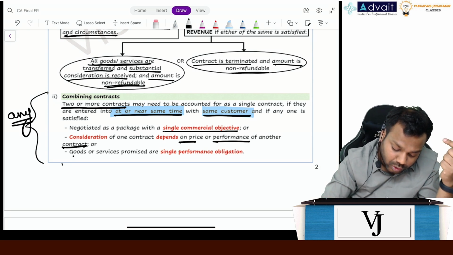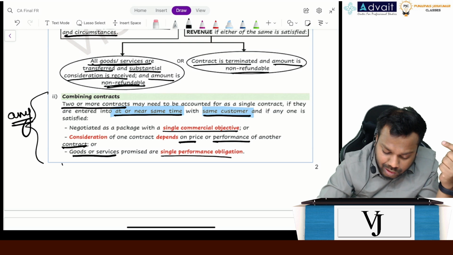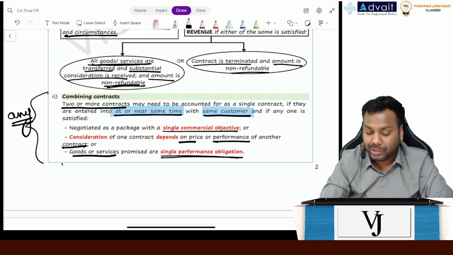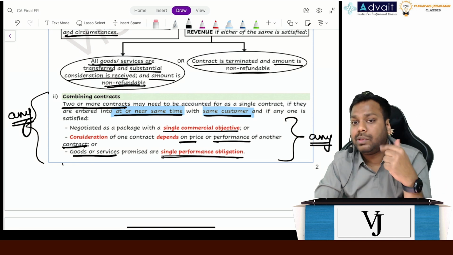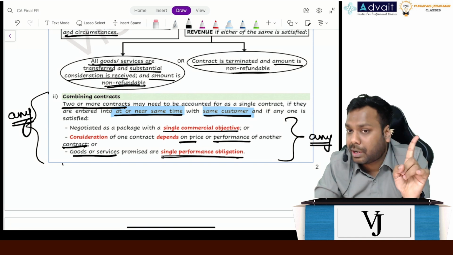The third is goods or services are promised as a single performance obligation. So it says if any of these 3 gets satisfied, we will merge all the contracts and account for it as one contract. Okay.